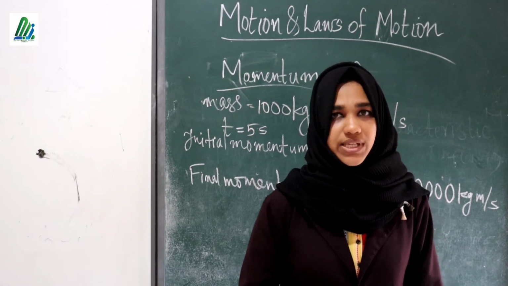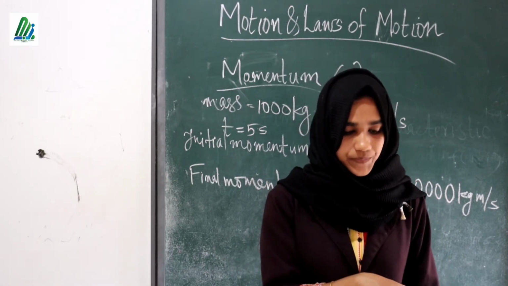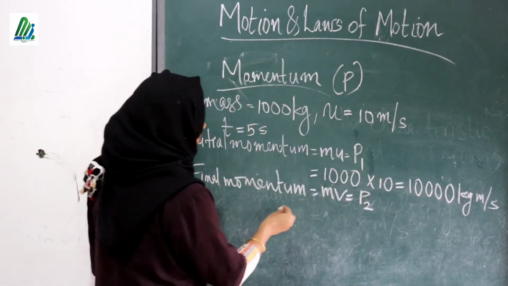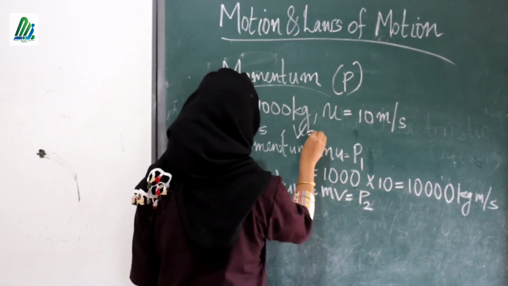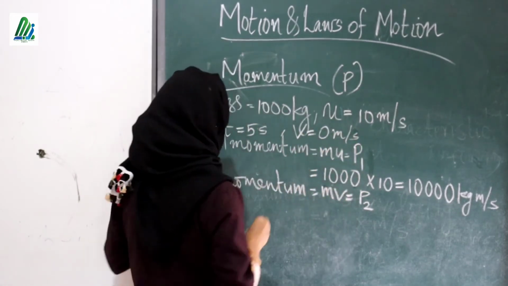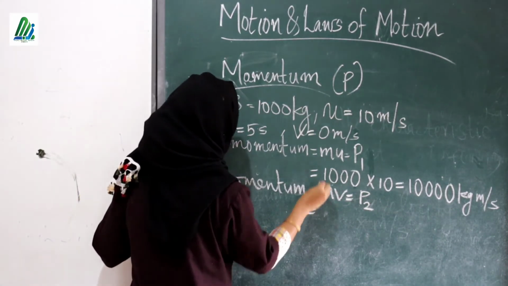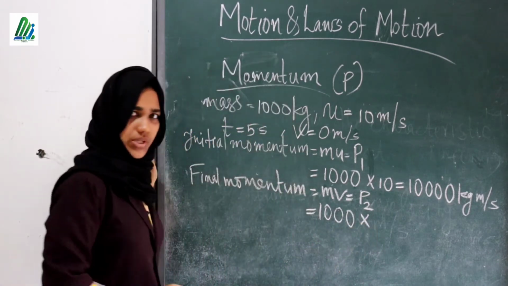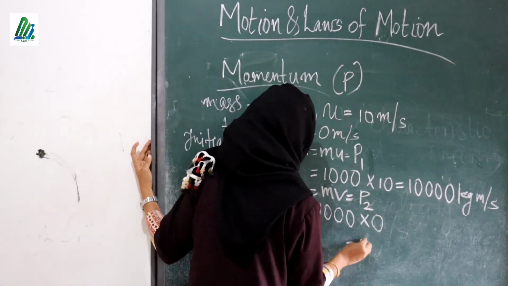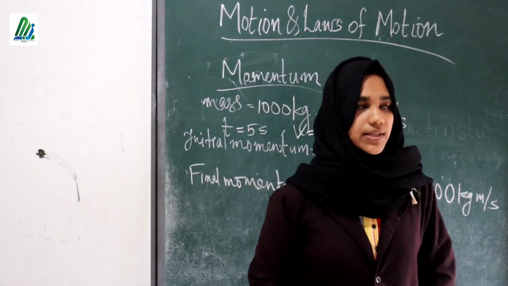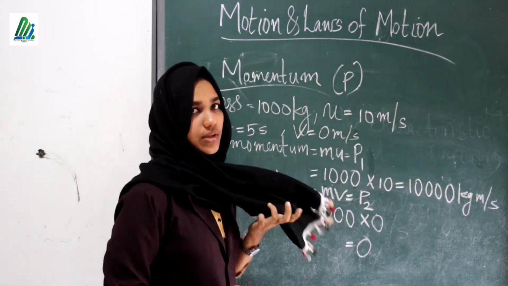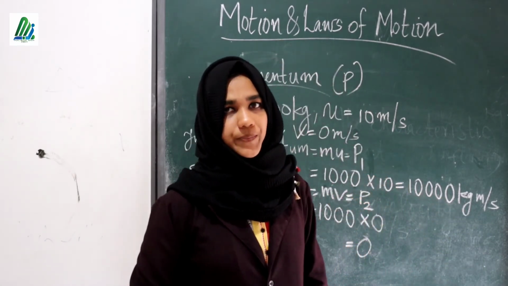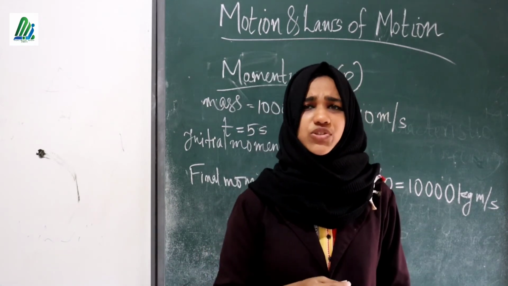Here the final velocity is 0. On applying brakes it comes to rest in 5 seconds. So v is equal to 0 meter per second. Putting this value here, m is 1000 kilogram and v is 0, so that's equal to 0. Is it clear? Then here the initial momentum is 10,000 kilogram meter per second and the final momentum is 0. Is it clear? Shall we move to the next question?